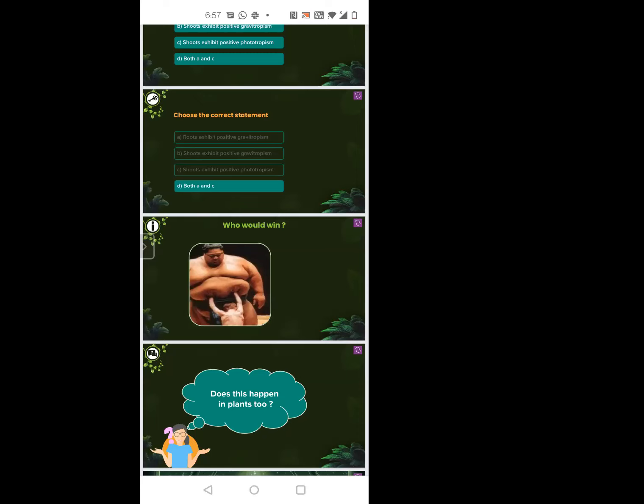So therefore, what will happen is if you are getting a plant from the tip of this one as an explant, then the plant that you are going to cultivate is going to be healthy. And the reason is it will be disease free.